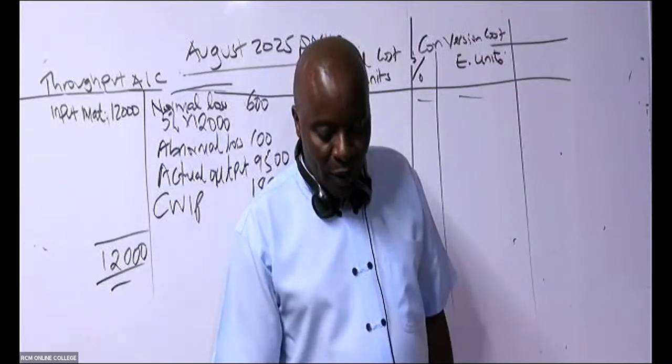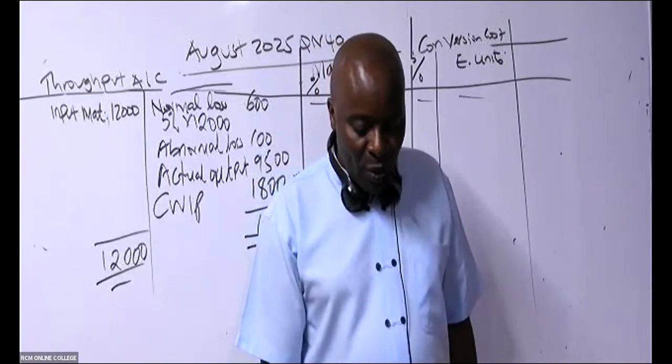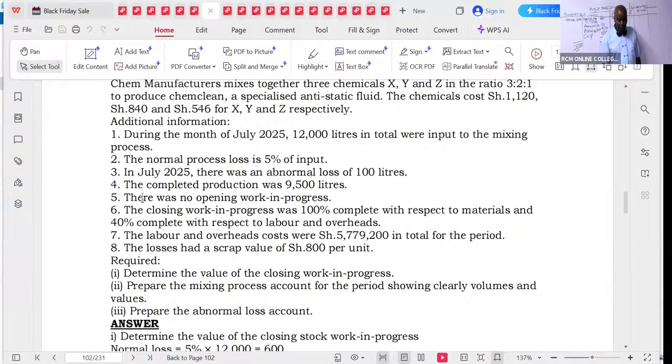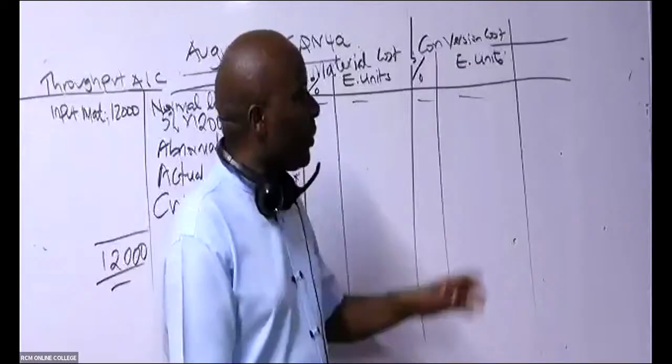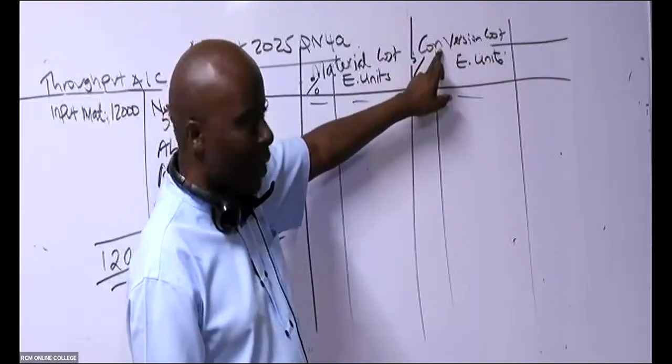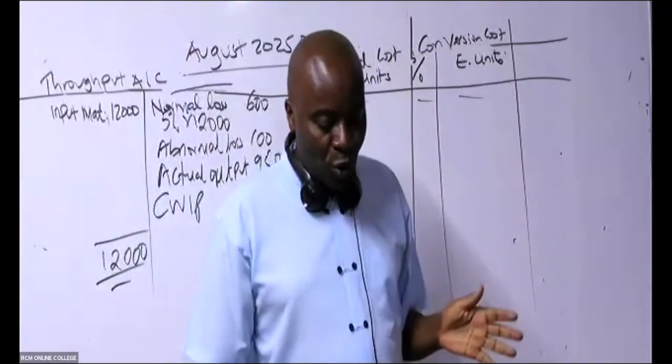All right. Now, labor, remember here, ladies and gentlemen, what do we have about labor? So labor, they have told us here, you can see note number 6. The closing work in progress was 100% complete with respect to materials as a different cost, and 40% complete with respect to labor and overheads. So they are combining labor and overheads. And whenever you see them combining labor and overheads, instead of having one column for labor and another for overheads, you'd rather call the two conversion.